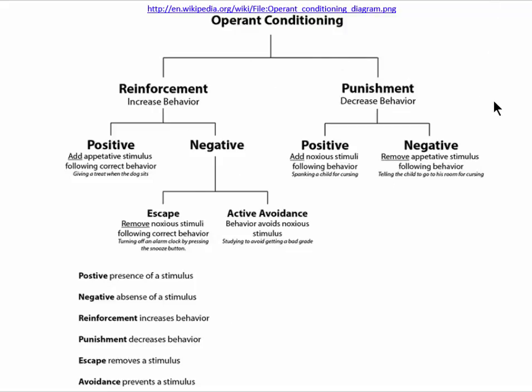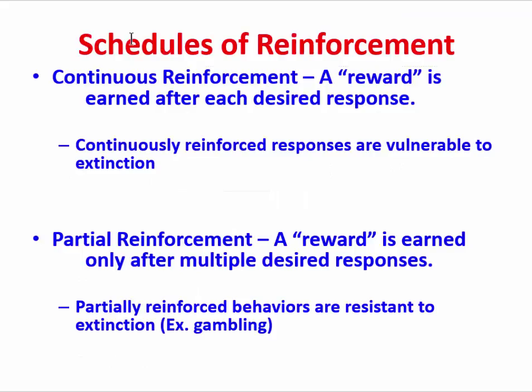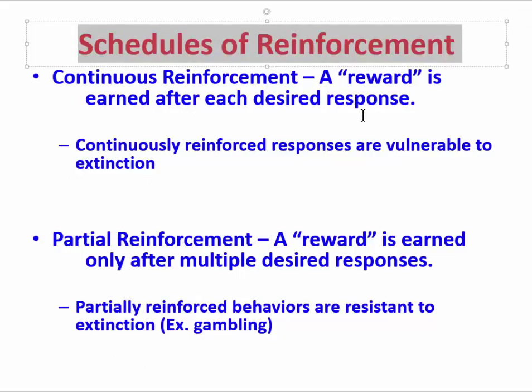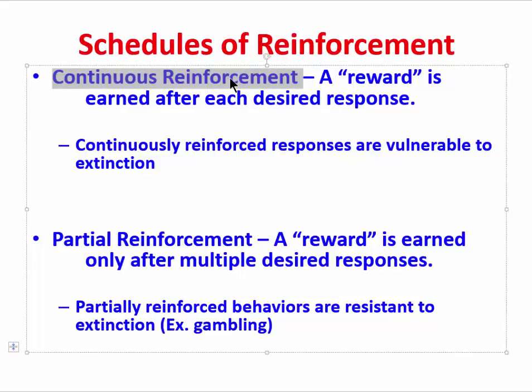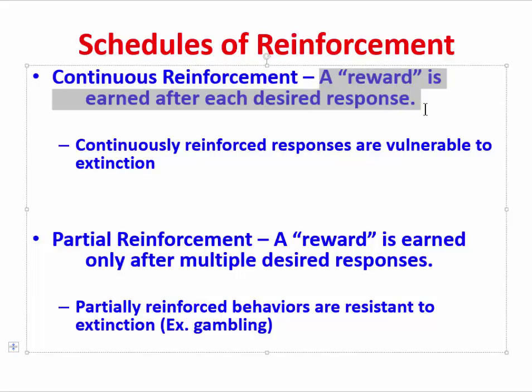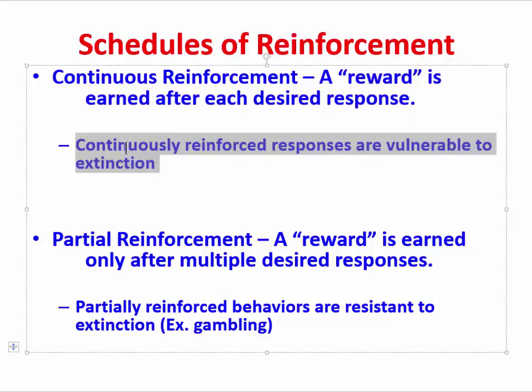Okay, having contrasted reinforcement with punishment under the domain of operant conditioning, let's move on to our final phenomenon of this video, and we'll talk about the idea of schedules of reinforcement. There are different kinds of schedules of reinforcement. One category is the so-called continuous reinforcement category. Here, a reward is earned after each desired response. We're continuously reinforcing responses, and these are vulnerable to extinction. That is to say that if we stop rewarding a particular response, that response will tend to cease to occur. It will go to extinction.